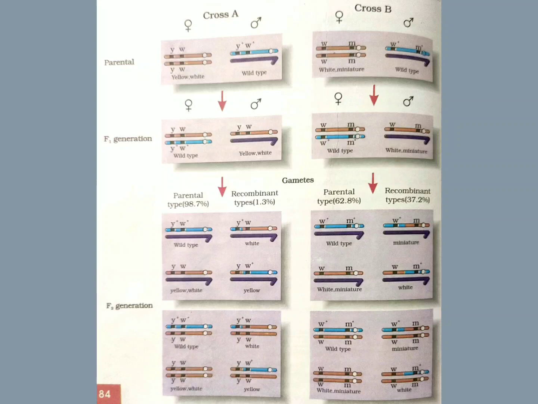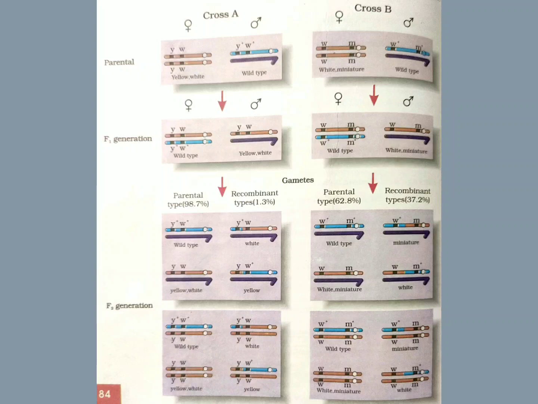In cross B, where the distance between the two genes W and M is large, he crossed white-eyed and miniature-winged females with wild type males. He found that in the F1 generation, females were of wild type and males were of white-eyed and miniature wing type. But when he intercrossed these two types, in the F2 generation, the parental type was only 62.8% and the recombinant type was 37.2%.